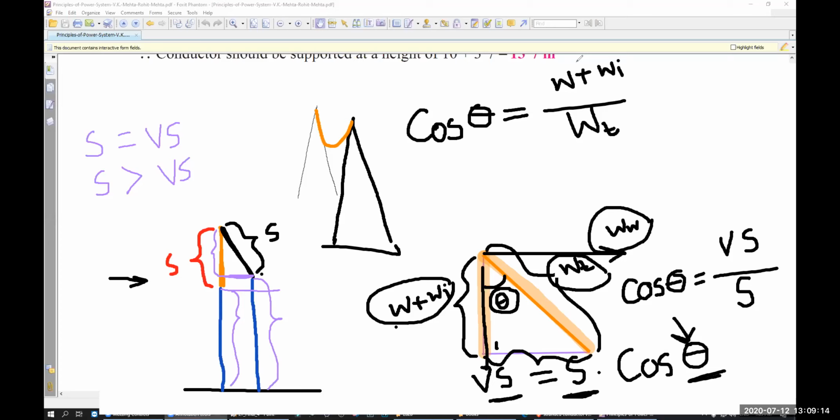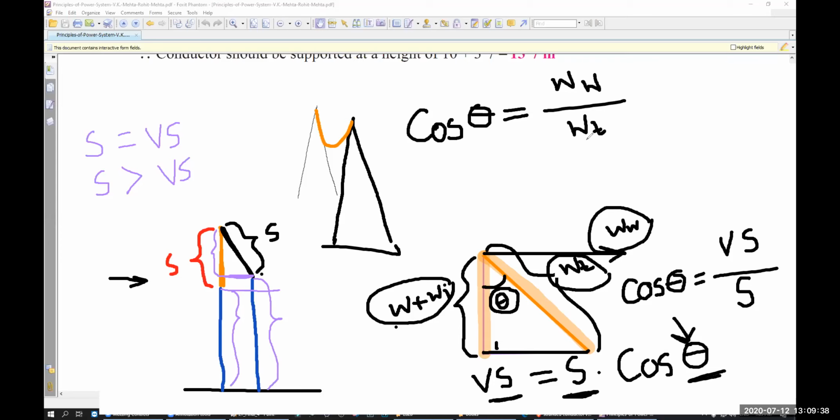So if you use perpendicular divided by WT, that means perpendicular by hypotenuse, right?